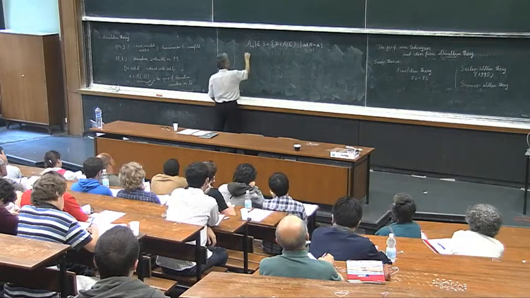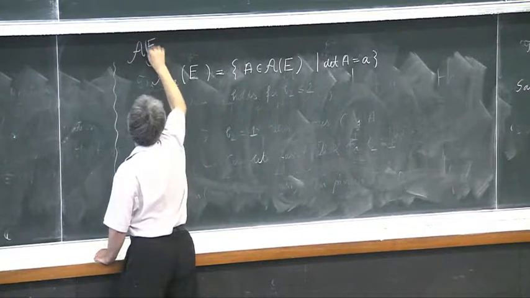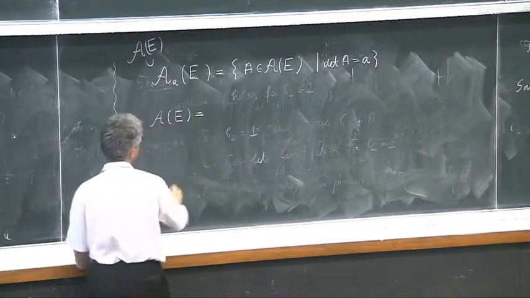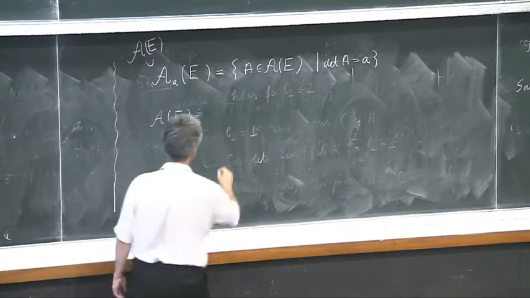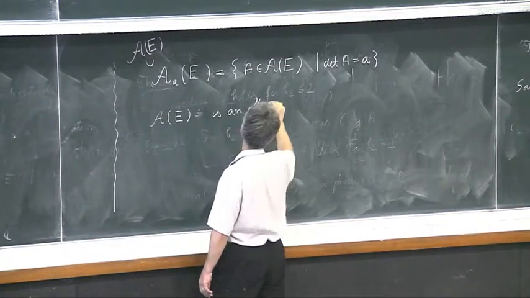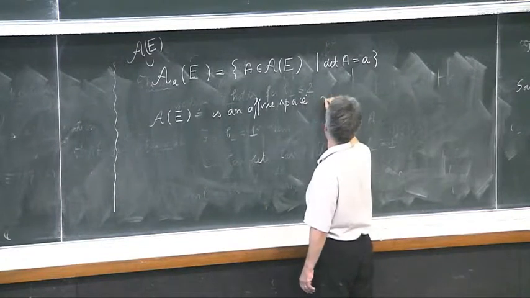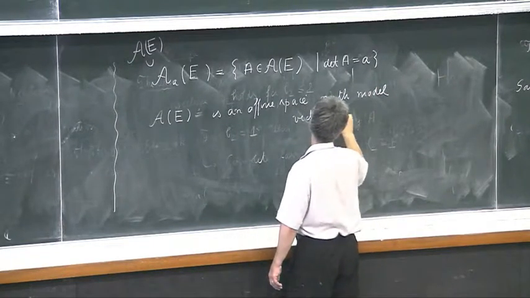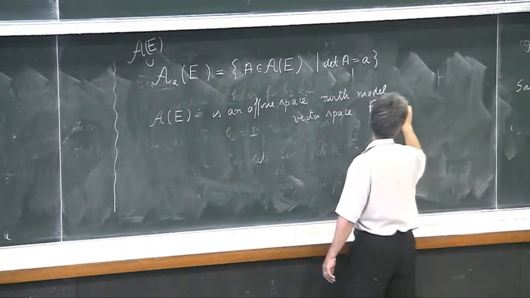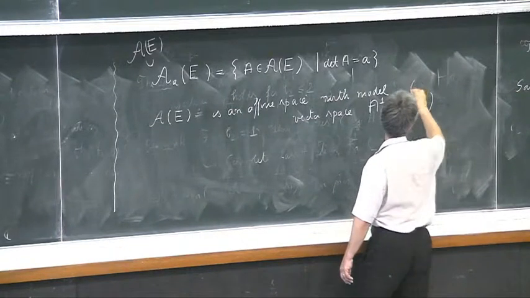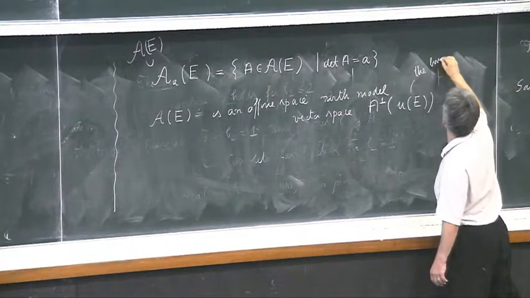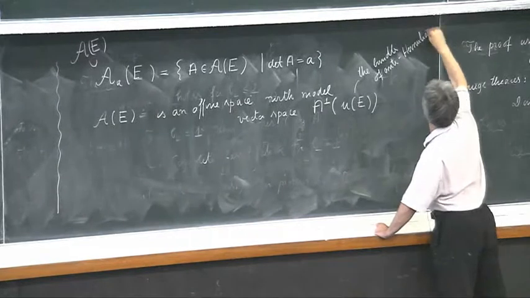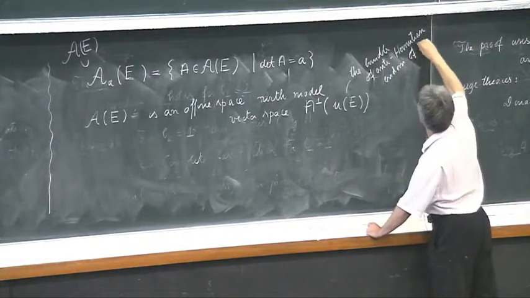Now, this is a subspace in the whole space of connections in E. Maybe let me point out that this A of E, the space of all Hermitian connections on E, is an affine space with model vector space the space of global forms on M with values in u(E). u(E) is the vector bundle of anti-Hermitian endomorphisms of E.